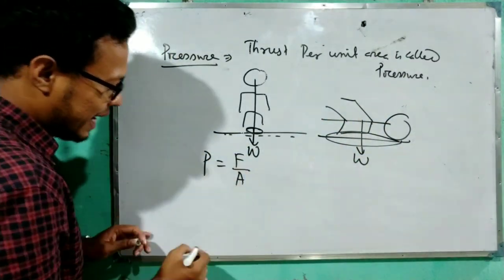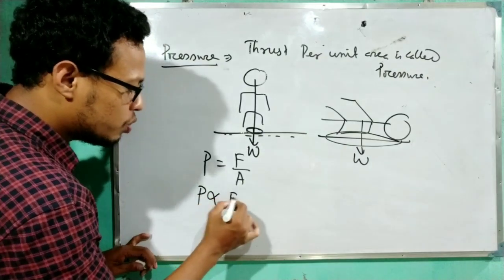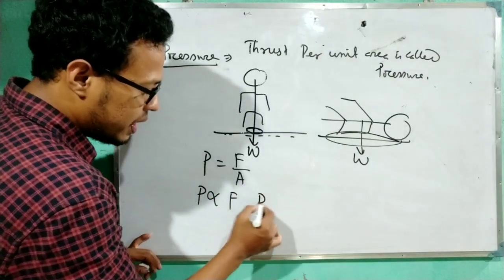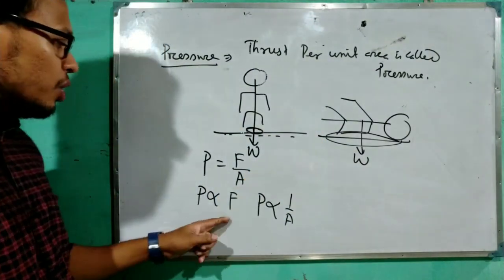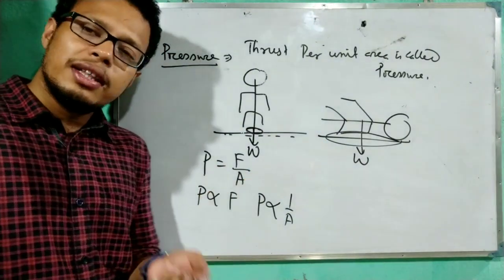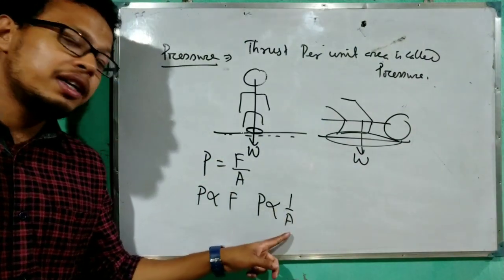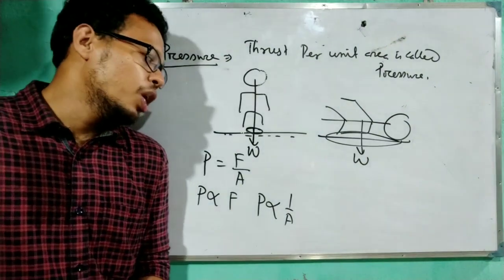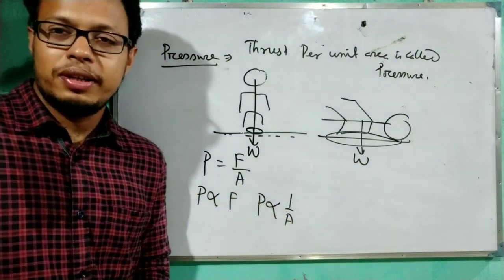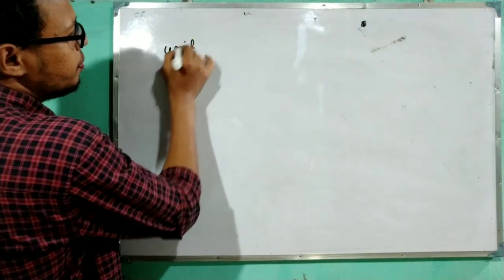Okay. So we can say that P is directly proportional to F and P is inversely proportional to A. Means here when the force increases, then pressure increases, but when the area increases, pressure decreases. There are so many applications of these two terms. One by one I will give. Now, what is the unit of pressure?